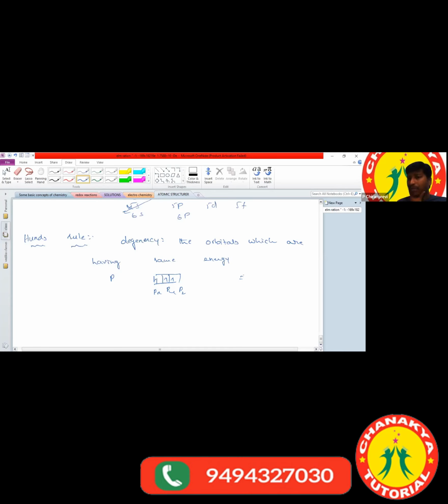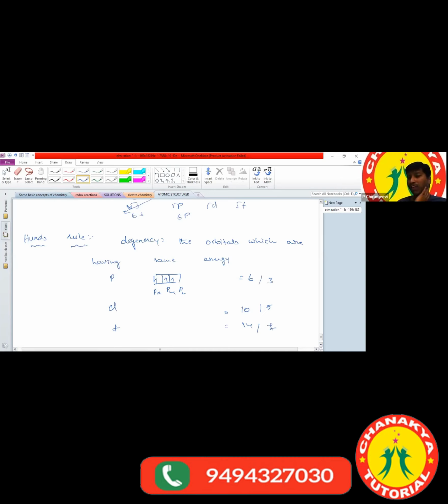The maximum number of electrons present in an f orbital is 14. Half of that: in the p orbital it is 3, in the d orbital half means 5, and in the f orbital half means 7.